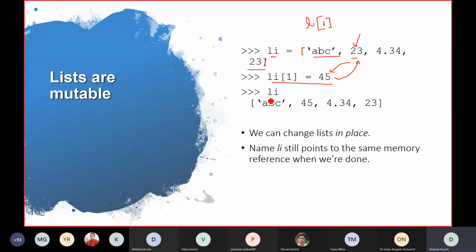If you print that list, this will be the new list. It's changed. So now this li is updated and this is the new list: ABC, 45, 4.34 and 23.